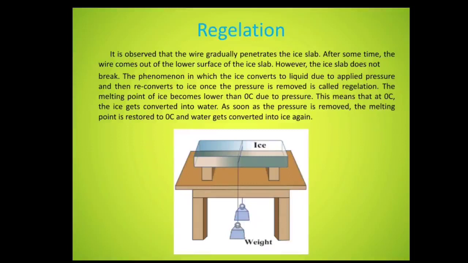The melting point of ice becomes lower than 0 degrees Celsius due to the pressure of the fingers while preparing the ice ball. As soon as the pressure is removed, the melting point is restored to 0 degrees Celsius and the water gets converted into ice again, and the pieces of shredded ice become a single ball.